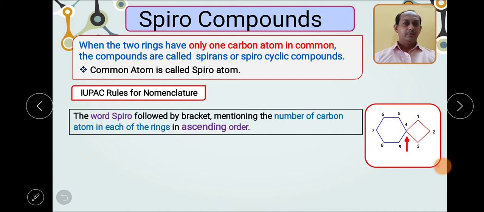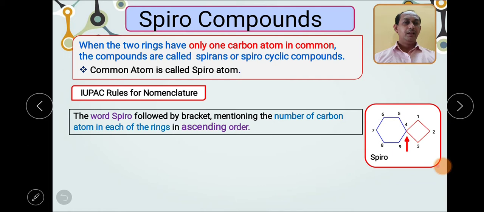Rule number 1, we have to use the word spiro as a prefix. As in case of the bicyclocompounds we have used the word bicyclo. So we have to start with the word spiro, then followed by the bracket containing the number of carbon atoms in each ring in increasing order.